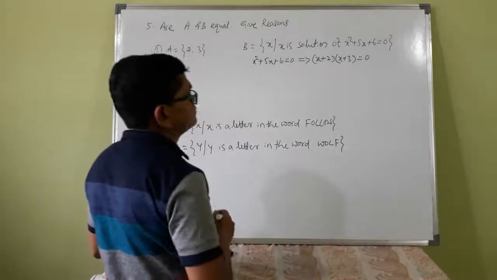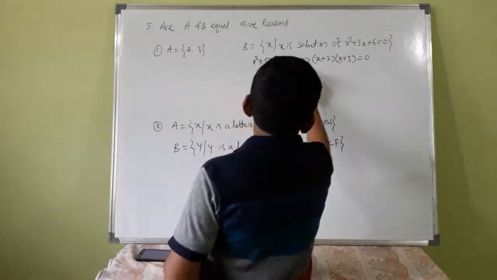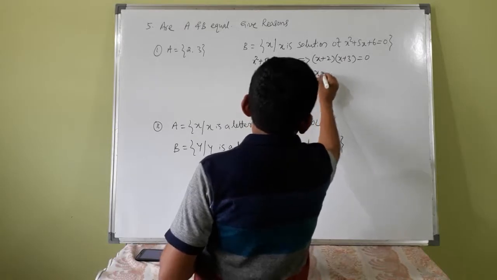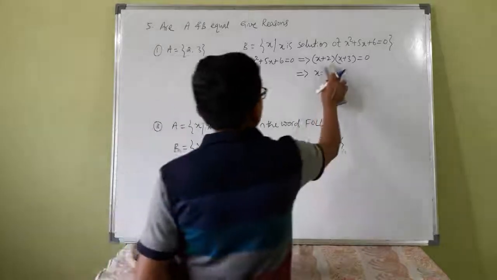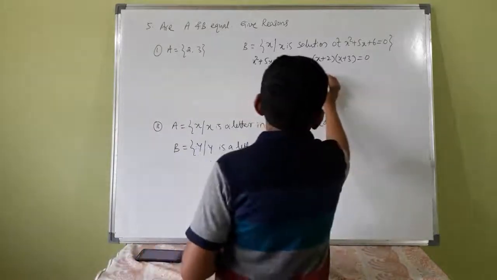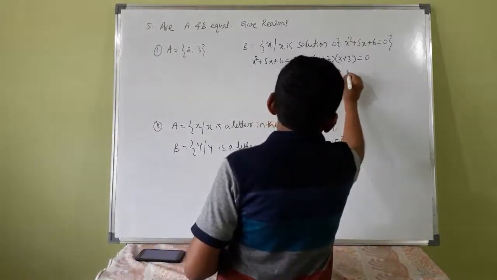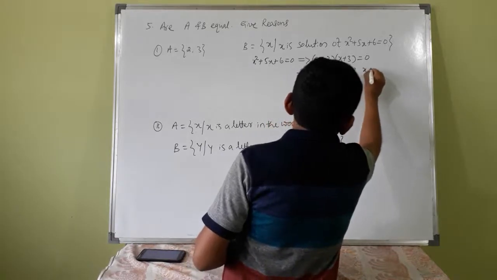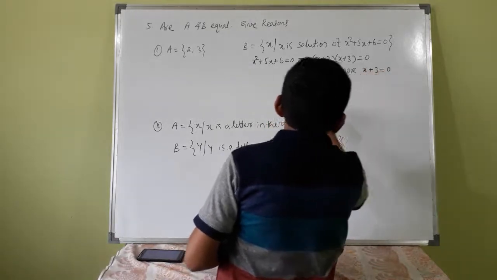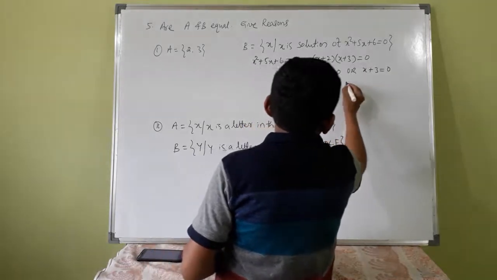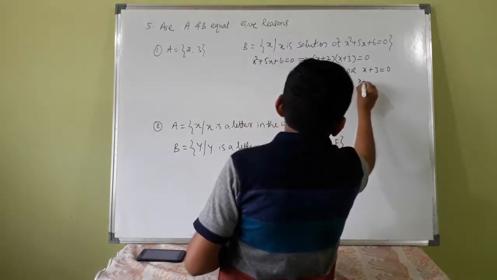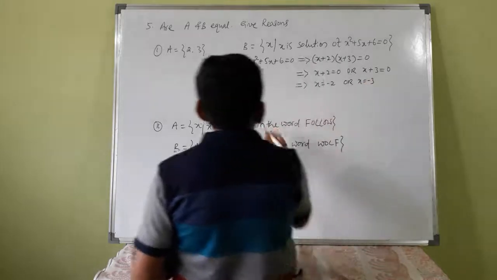So x plus 2 is 0 or x plus 3 is 0. This implies x is equal to minus 2 or x is equal to minus 3.